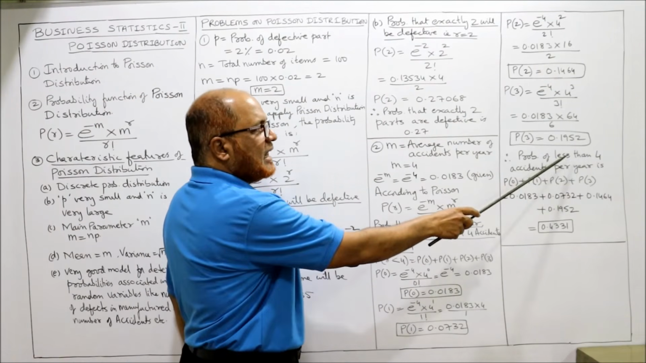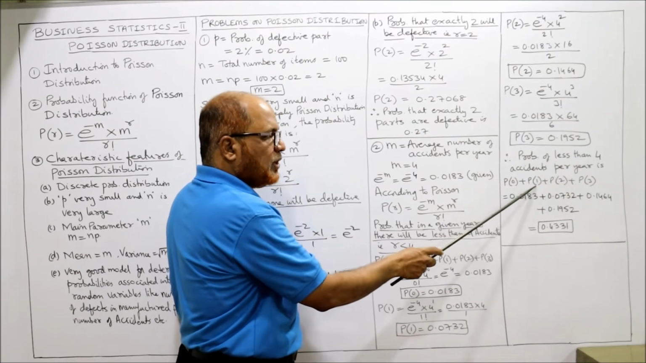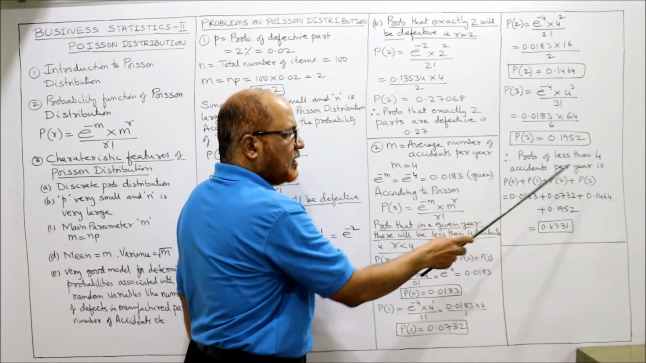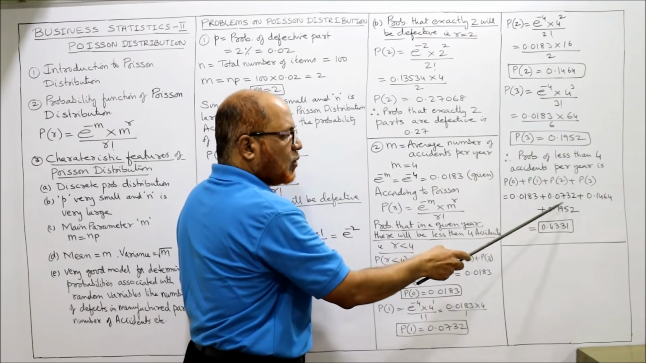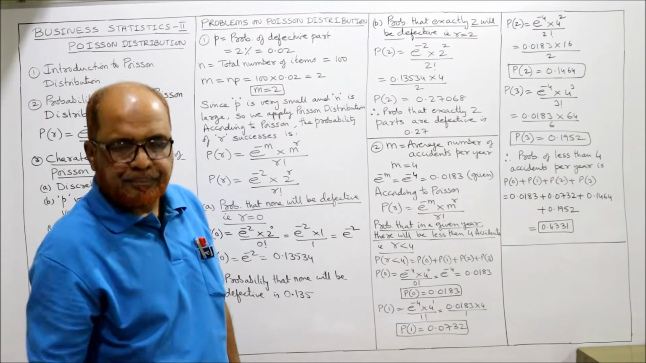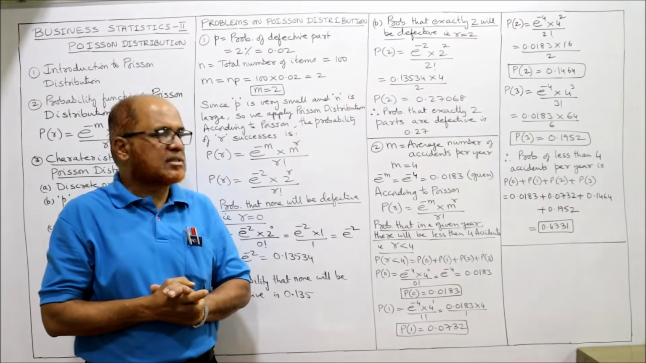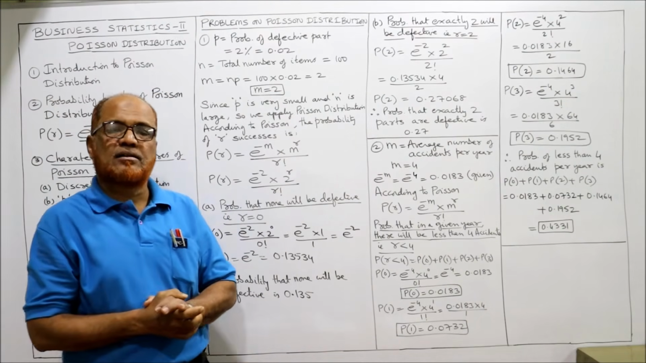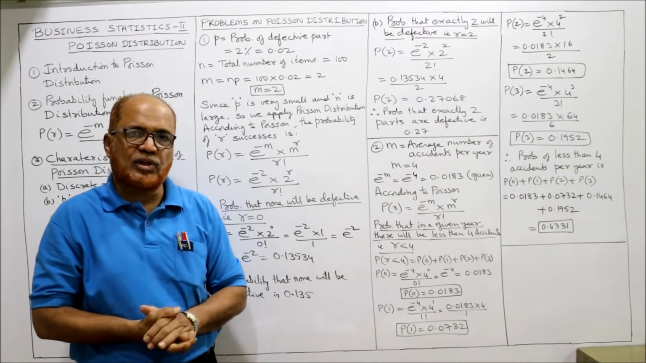Therefore, the probability of less than 4 accidents per year is P of 0 plus P of 1 plus P of 2 plus P of 3. These 4 values, P of 0, P of 1, P of 2, P of 3, add all of them, 0.4331. So the final answer: the probability that less than 4 accidents take place in a year is 0.4331.